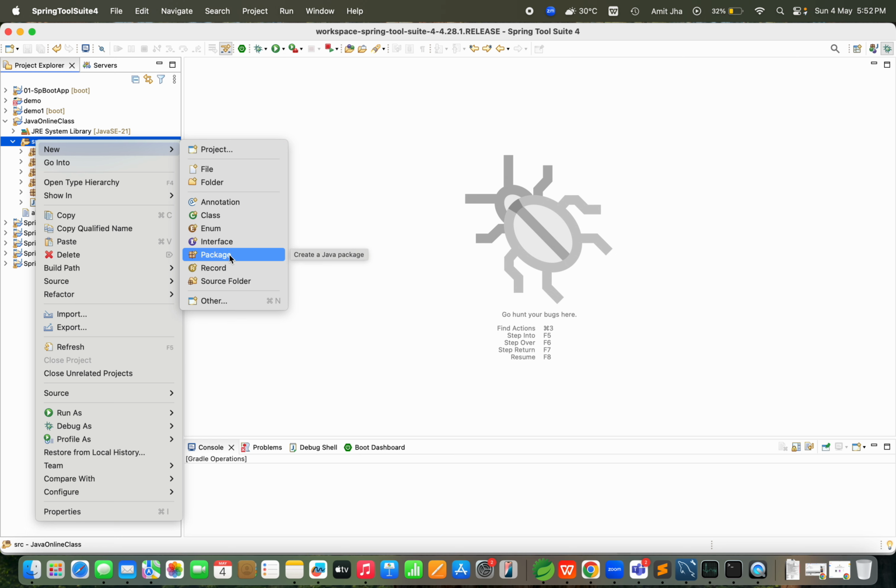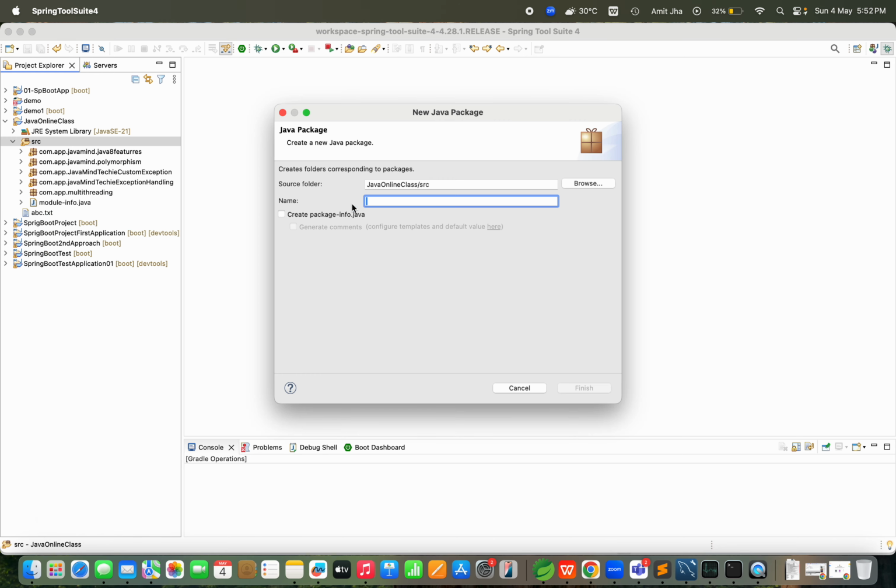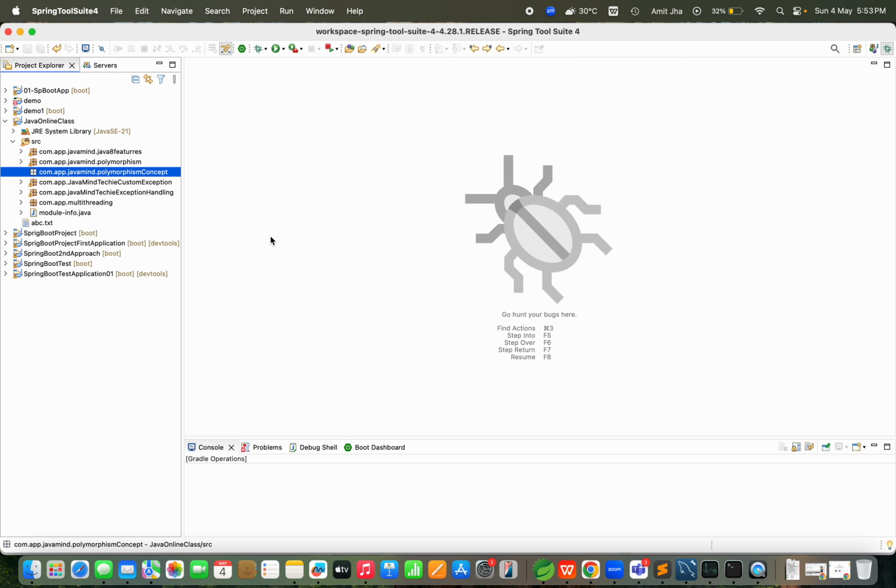You need to go there, select package, then I'm writing here com.app.javamind.polymorphism. This is our package. In this package I will create multiple classes to explain all the concepts of the polymorphism concept. Then finish.